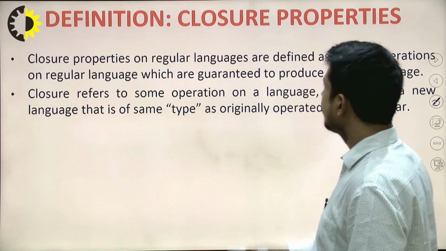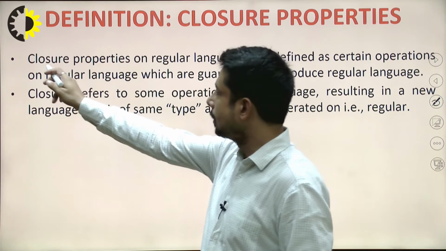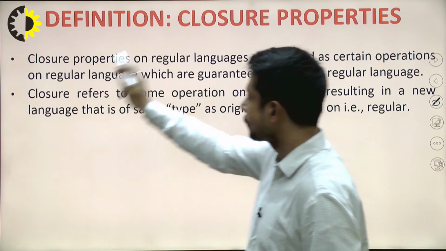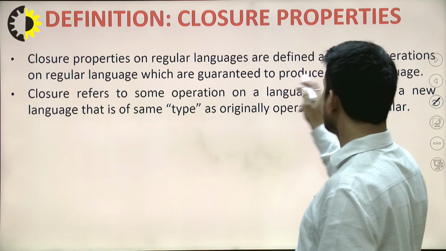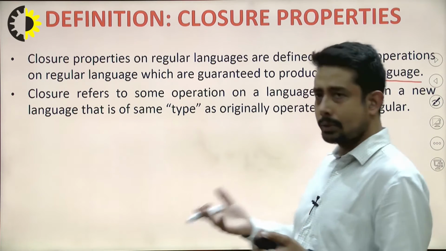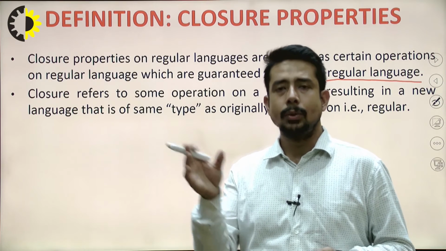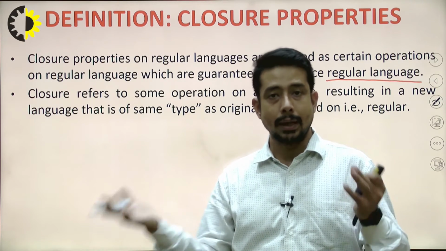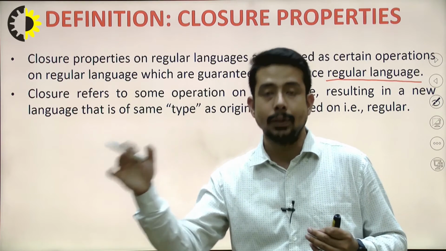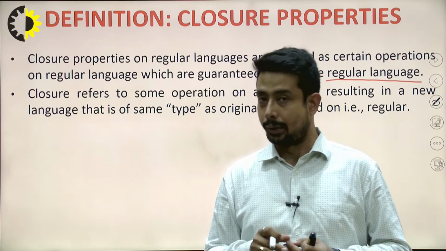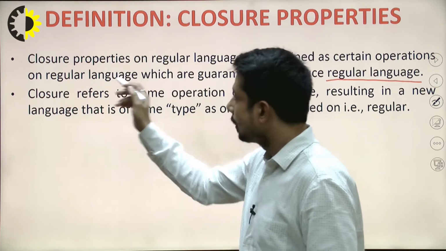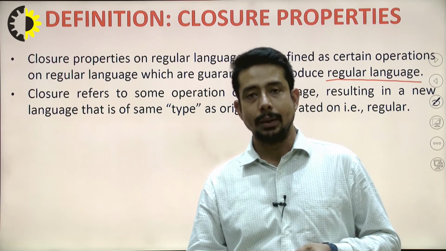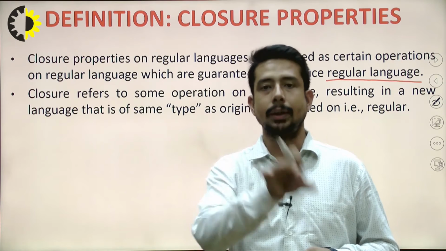So in the next slide, it says the definition. Definition says that closure properties on regular languages are defined as certain operations on regular language which are guaranteed to produce regular language. That means, as I have told you, if I do a certain operation over the set of integers and the resultant is again a set of integers, then I can say that the set of integers is closed under that particular operator. Same here, if we are operating on a regular language and we get the same kind of language, that means regular language is closed under that operator.